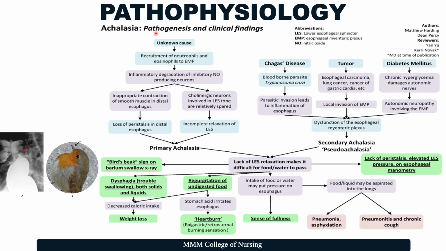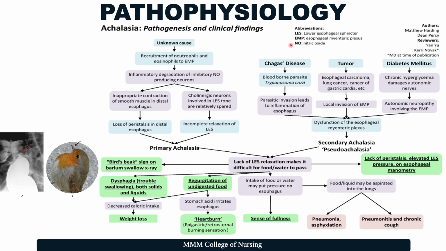Let's look at the pathogenesis and clinical findings of achalasia. Before we move into that, we need to be aware of a few abbreviations. First one being LES, that is lower esophageal sphincter. Second one EMP, that is esophageal meningeal plexus. And the third one NO, referring to nitric oxide.